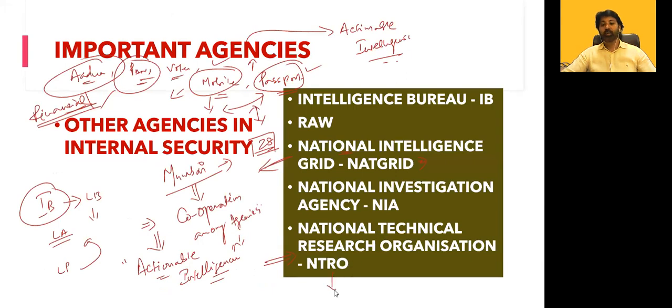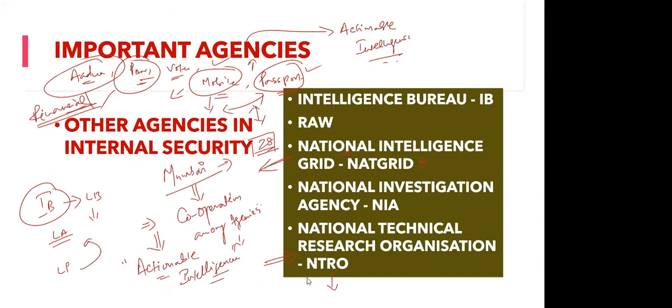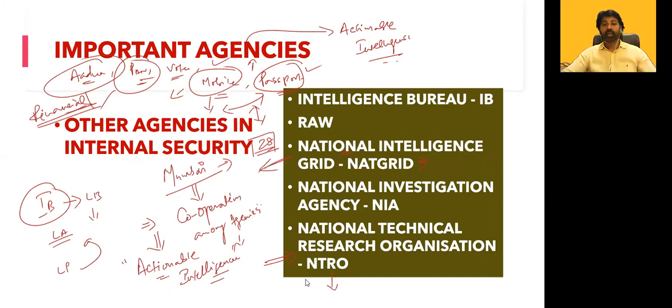These people will go for complete research on the latest gadgets available on the market: latest software, latest gadgets, latest weapons. They will look across the world, and if anything comes to the market which can be used by intelligence agencies, they will immediately procure it, analyze it, and try to use it for Indian conditions, and that will be delivered to the Indian agencies. For that purpose, we have made a separate agency now.